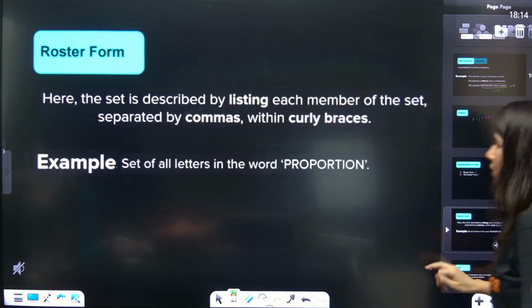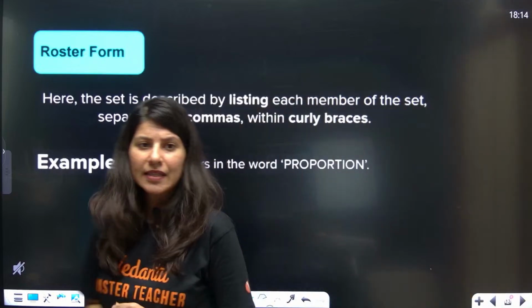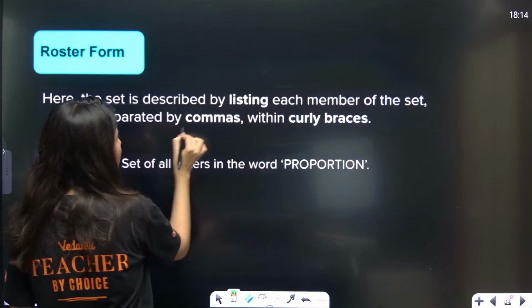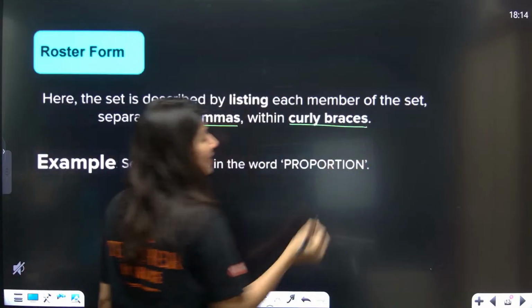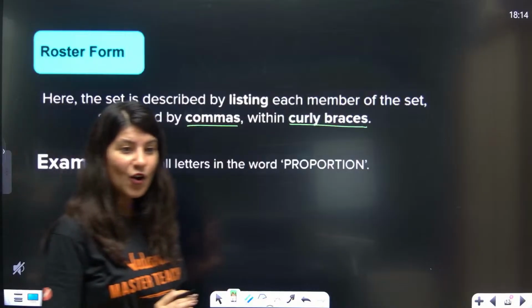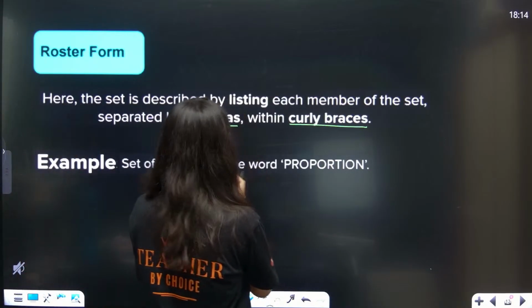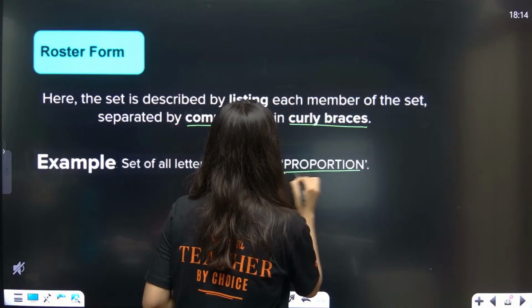In roster form, the set is described by listing each member of the set separated by commas within curly braces. This is what we have already seen. For example, the set of all the letters in the word proportion.